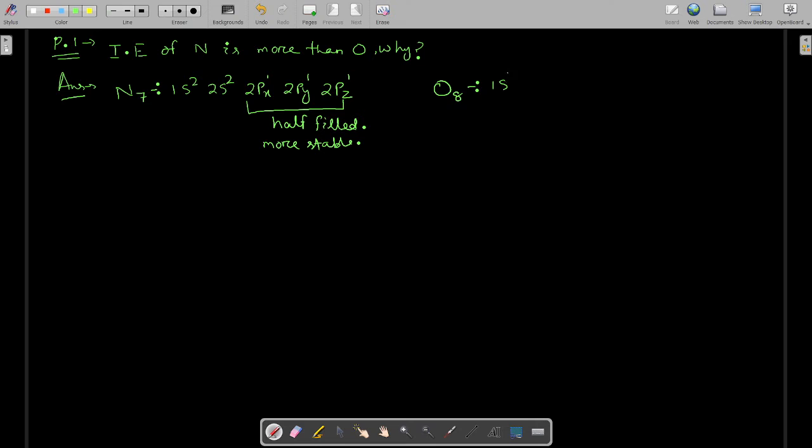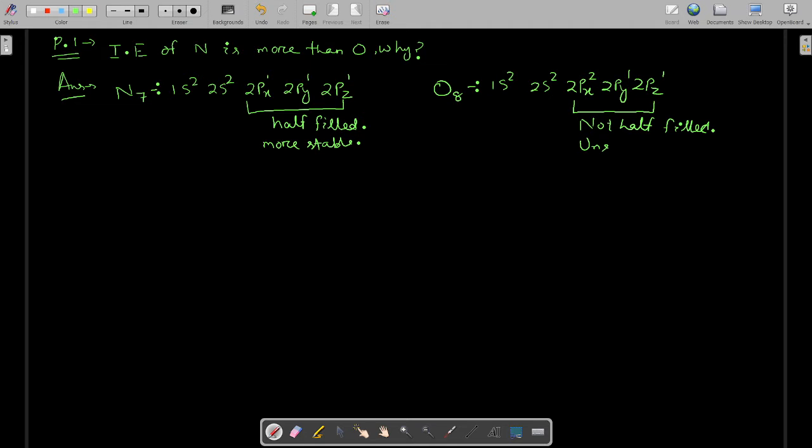So this is a more stable configuration, but for oxygen 8, what will be the case? Now the electronic configuration is 1s2, 2s2, 2p4, that is 2px2, 2py1, 2pz1, this much you know. So here this is not half filled, so it is not stable.